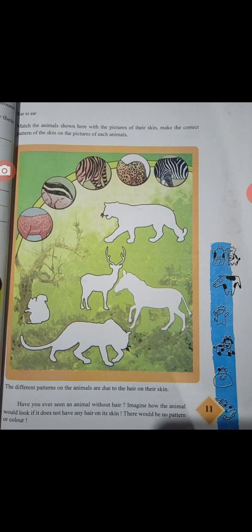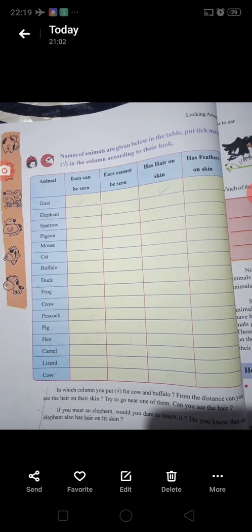Have you ever seen an animal without hair or whose hair has been removed? Imagine how the animal would look if it did not have any hair on its skin. There would be no patterns. You might have seen some of the animals given below. Put the names of the animals in the right column. Now some animal names are given here. Goat, names of animals are given below in the table. Put a tick mark in the column according to their skin.